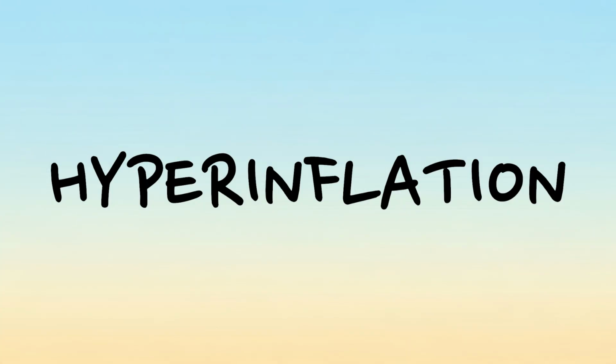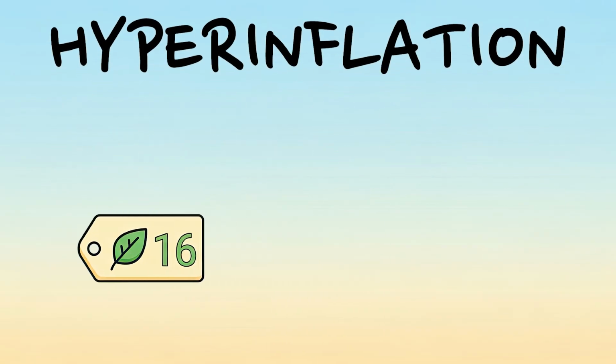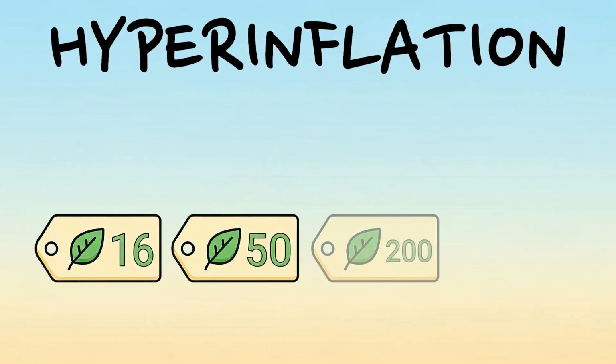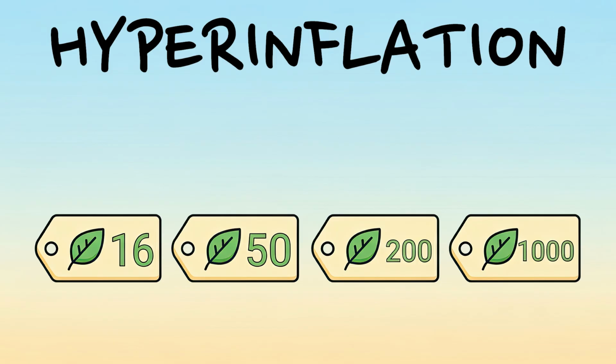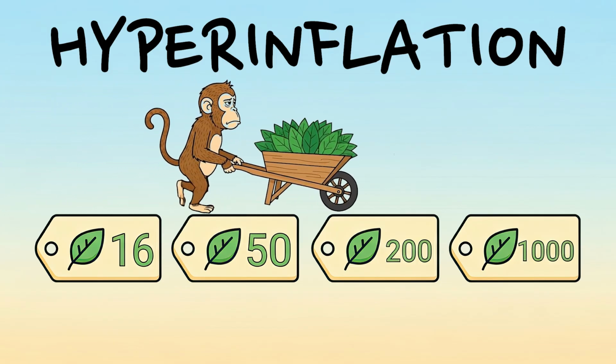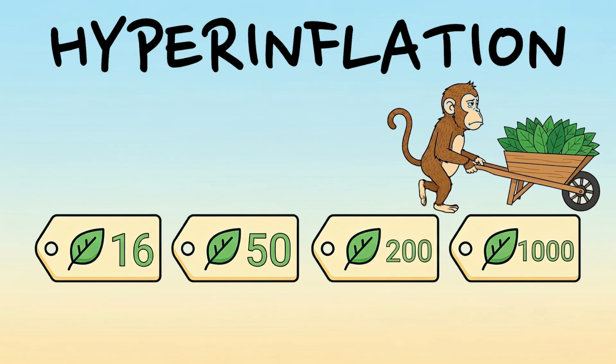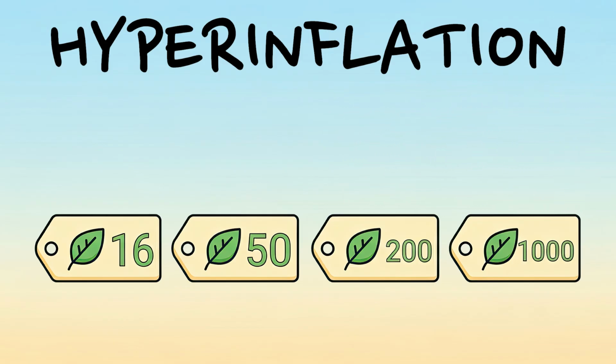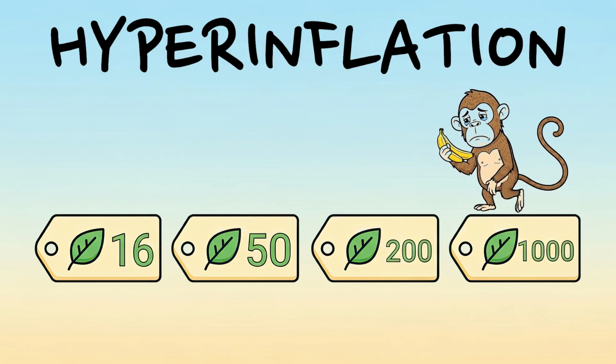But what if the treasury keeps printing? Banana prices jump from 16 to 50 leaves, then to 200, then 1,000. Now Moko needs a whole wheelbarrow just to buy breakfast. That's hyperinflation, when money turns into useless paper. And yes, it's happened in real economies too.